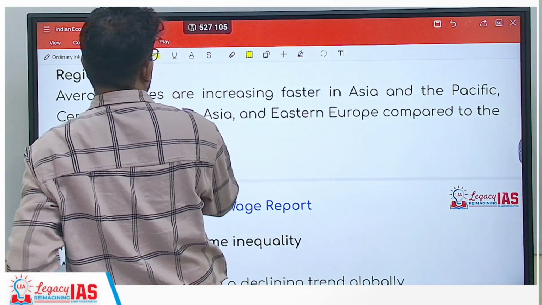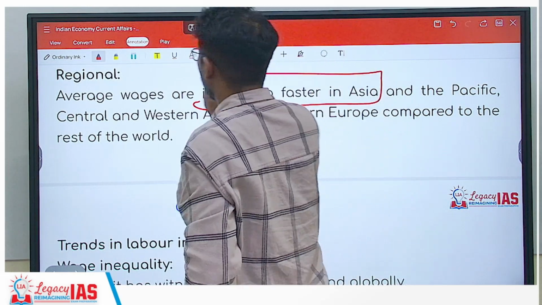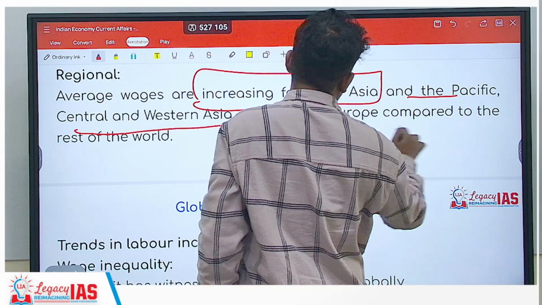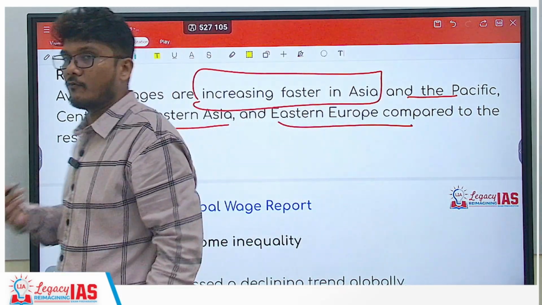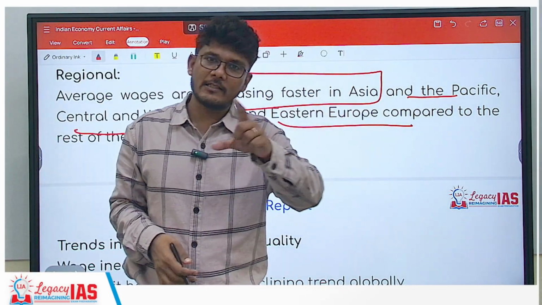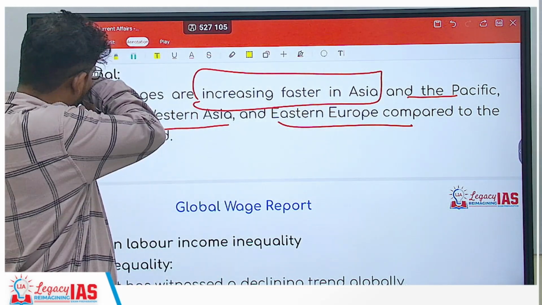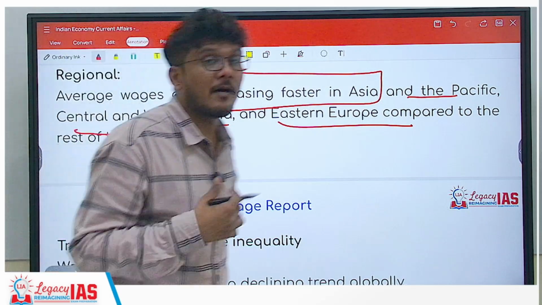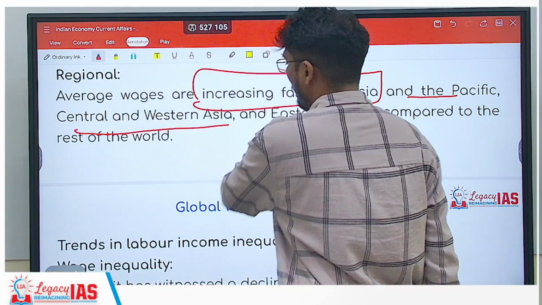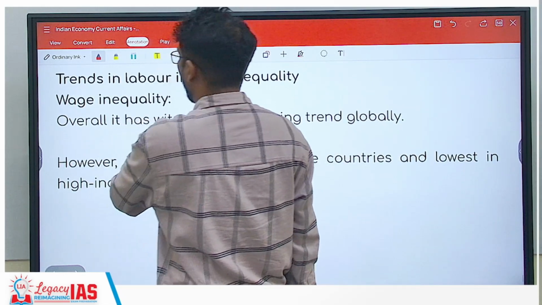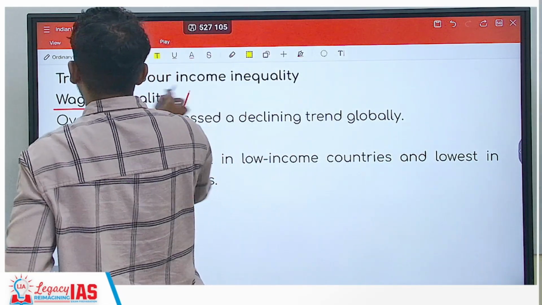Now average wages are increasing faster in Asia, the Pacific, Central and Western Asia and Eastern Europe compared to the rest of the world. So majorly in Asia and Eastern Europe, what is happening? The average wages are increasing as compared to the rest of the world. Now if you look at the trends in labor income inequality, you can see there is wage inequality.